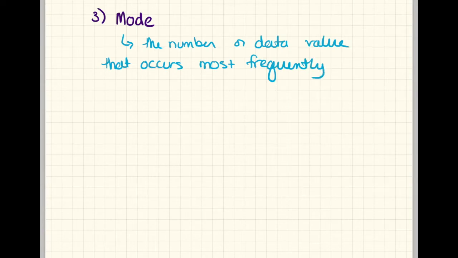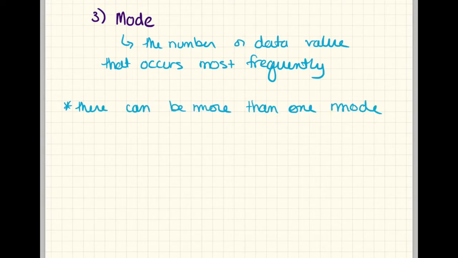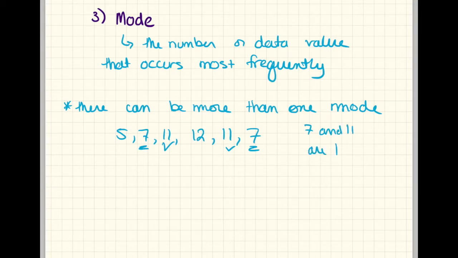Now, a few exceptions to this. Number one, there can be more than one mode. So, for example, if you have something that shows up more than once, like 5, 7, 11, 12, 11, and 7, you have 7 here and you have 11 here, and they both show up twice, so they are considered as two modes.